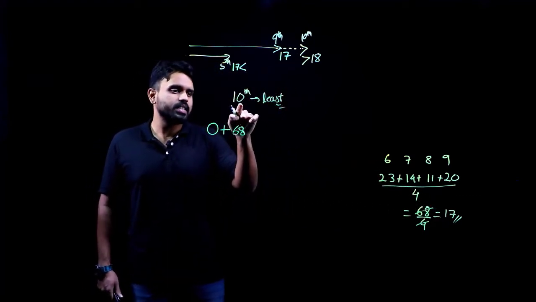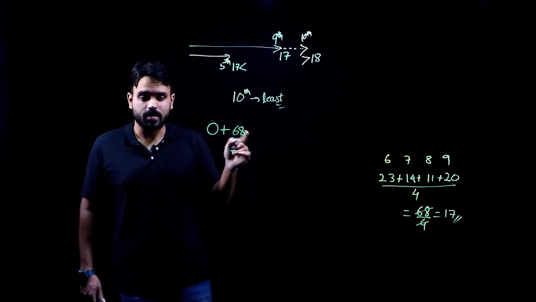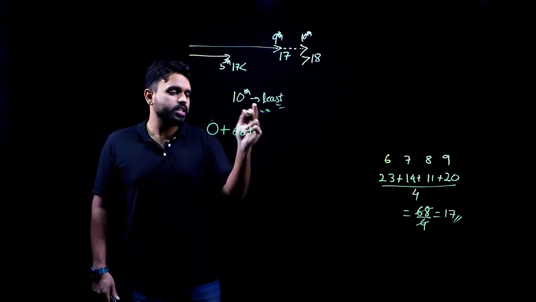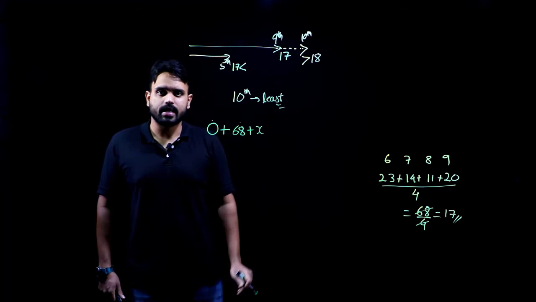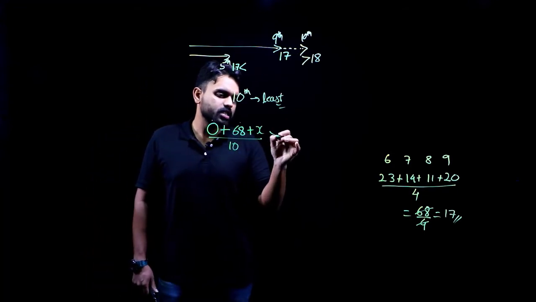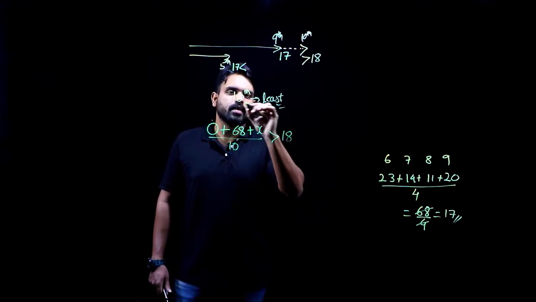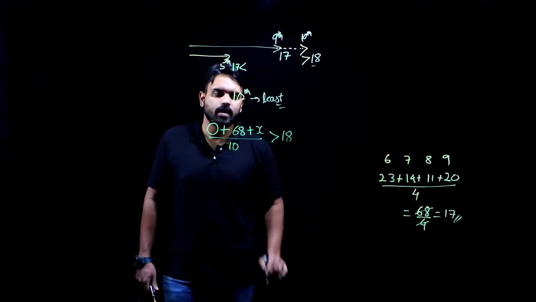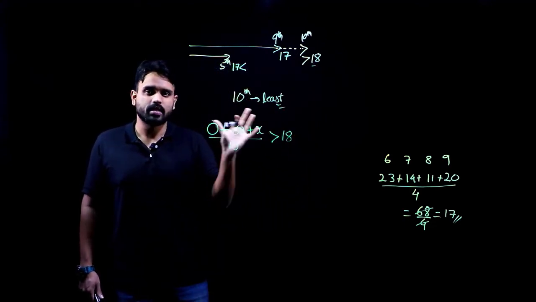plus. In the latest 10th match, 5 matches are done and 4 matches are done. In the 10th match, how much does she have to score? We do not know. Let me take it as X, divided by the number of observations, 10. So it must be greater than 18. Yes, this is what is given to us.